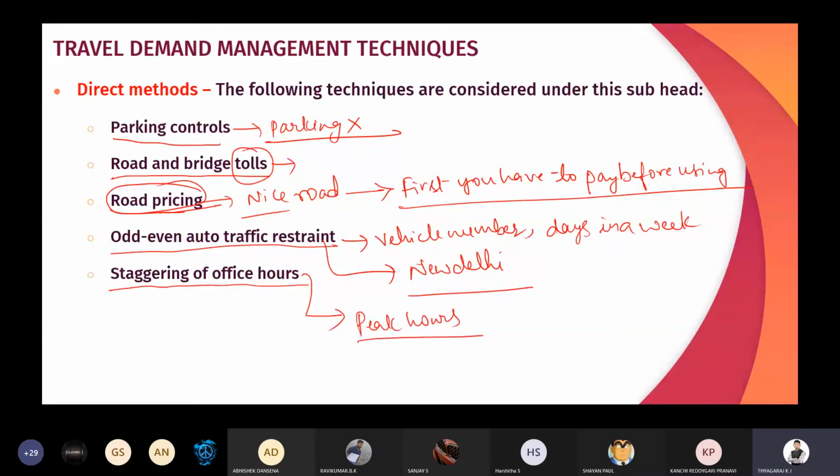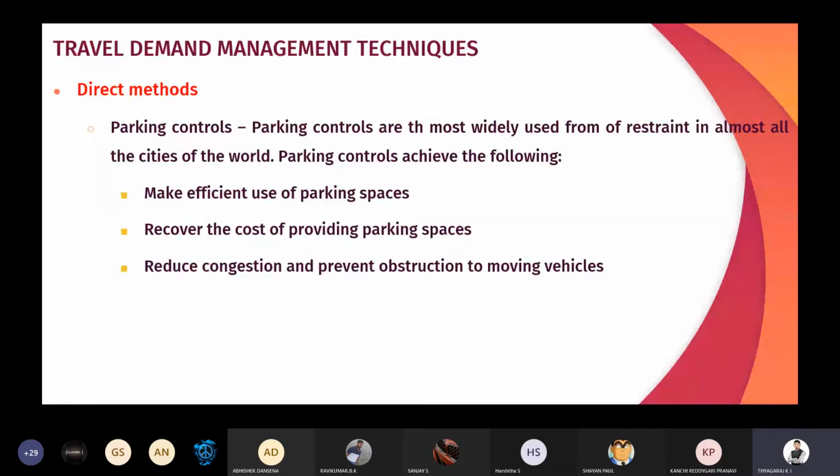So in the peak hours, if you alter the office hours, we can easily reduce the traffic. So these are some direct methods of travel demand management, so that we can easily control the traffic movement in the area. So the first one is parking control.